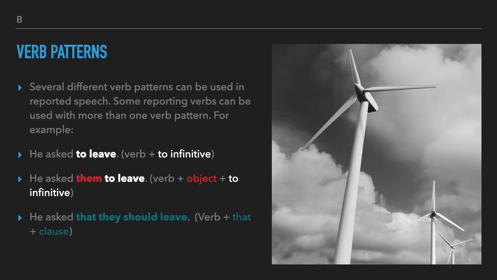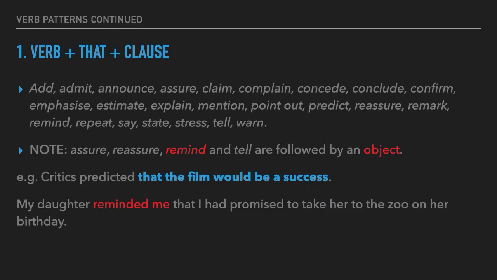Now let's have a look at group number 1. In this group, we're talking about verb plus that plus a clause. And we're talking about verbs like, but not exclusively, add, admit, announce, assure, claim, complain, concede, conclude, confirm, emphasize, estimate, explain, mention, point out, predict, reassure, remark, remind, repeat, say, state, stress, tell, and warn.